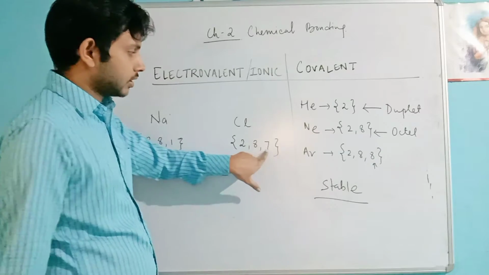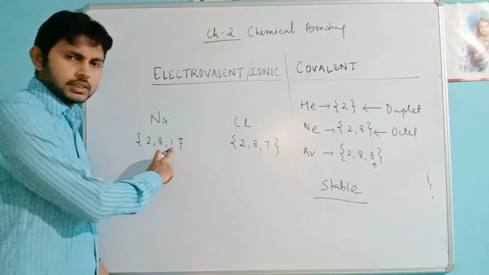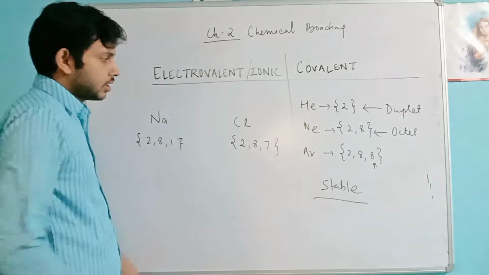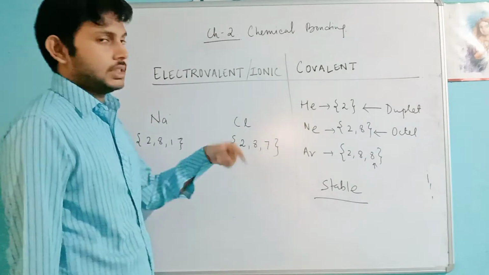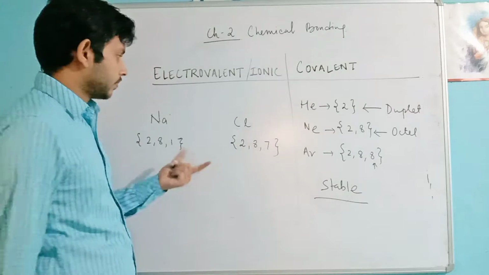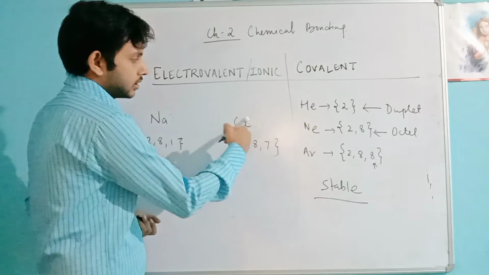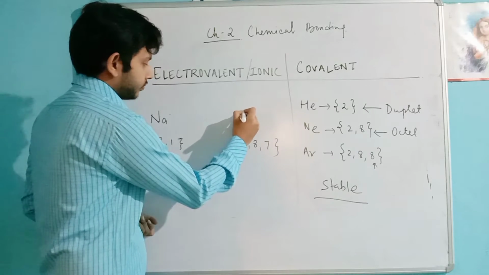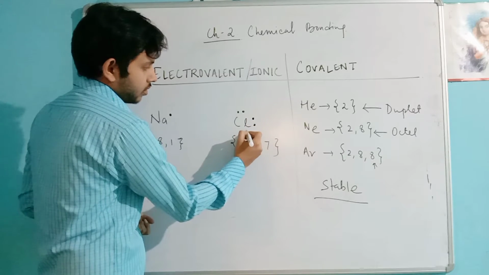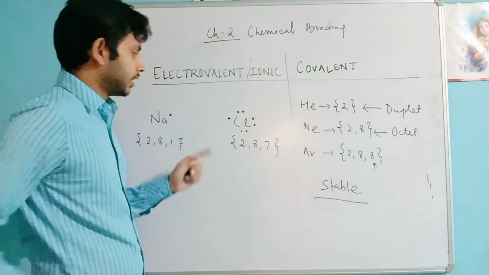No, it is not, because here also there are not 8 electrons. If it loses 1 electron, the outermost shell will not have 8, but if it gains 1 electron, then the outermost shell will have 8 electrons. So I am drawing the valence electrons around chlorine. See here, it is 7: 1, 2, 3, 4, 5, 6, 7.